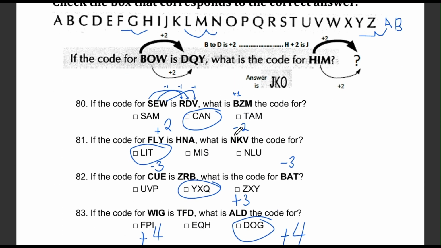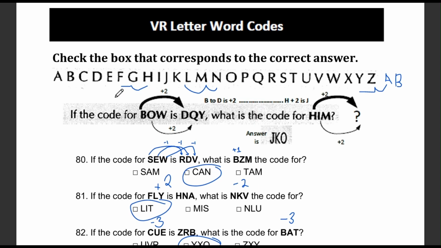Okay, now we're moving on to the verbal section. These next questions involve figuring out a code. Question number 80. In this question, we have a code. We know that SEW becomes RDV. We have to work out what BZM would become. The options for this are SAM, CAN, and TAM.